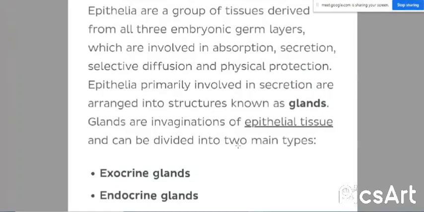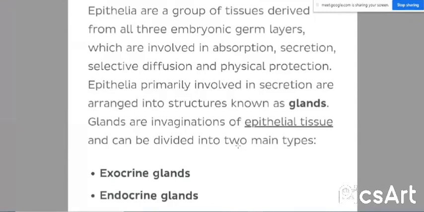A group of epithelial cells together performing secretion is known as a gland. The glands are invaginations of epithelial tissue that form into a typical shape. Majorly two types of glands are there, namely exocrine glands and endocrine glands.